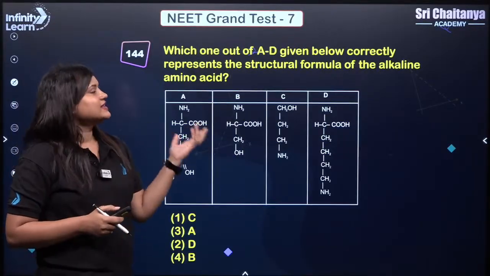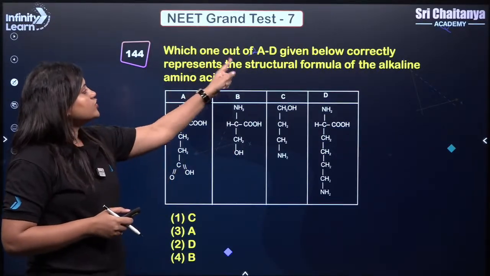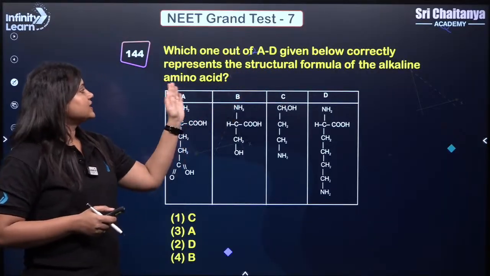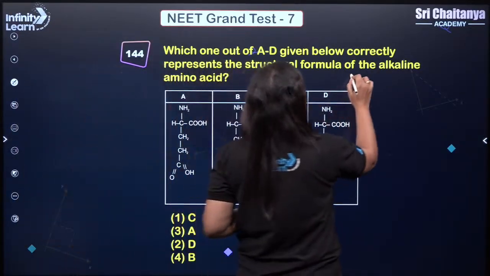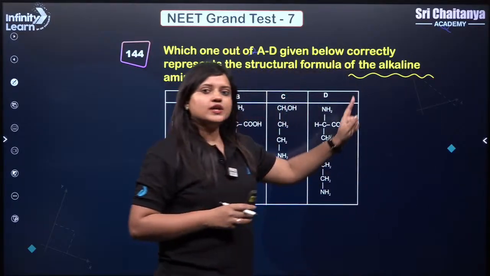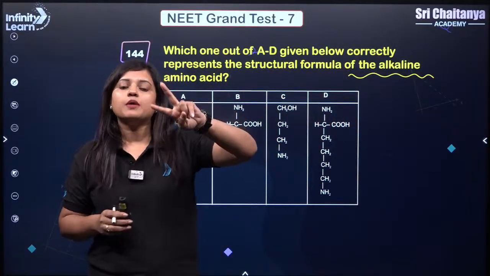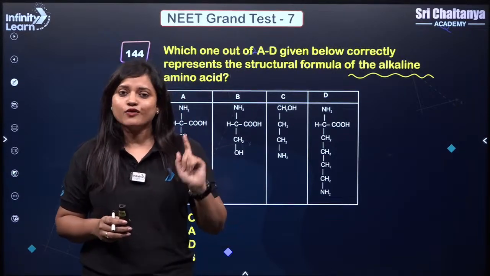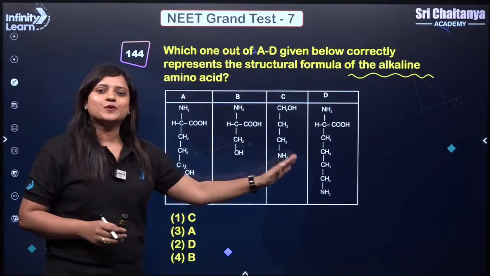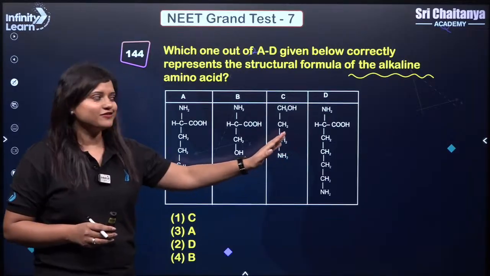Next, try this one. Now, which one out of A to D given below correctly represents the structural formula of an alkaline amino acid? So here remember, if there are two amino groups in an amino acid, then it will be alkaline. So we will be looking for two amino groups in these structures. Easy to solve.